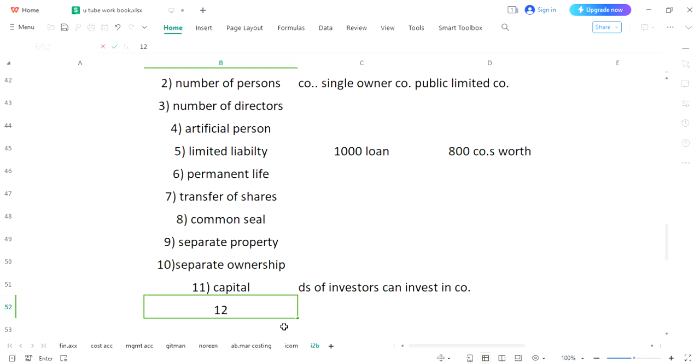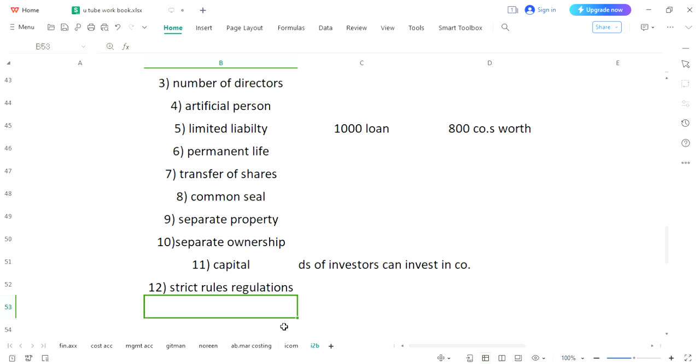And please understand, as it's an artificial person, very strict rules and regulations are present, and there are separate institutes and organizations which will monitor the progress of this artificial person. So it's not easy to manage these companies because of strict rules and regulations.